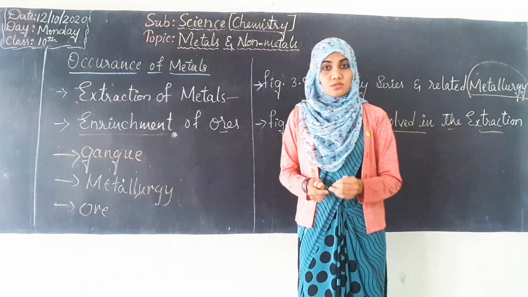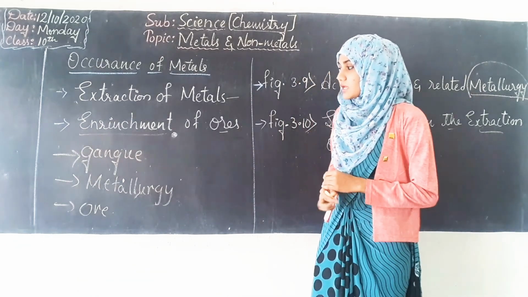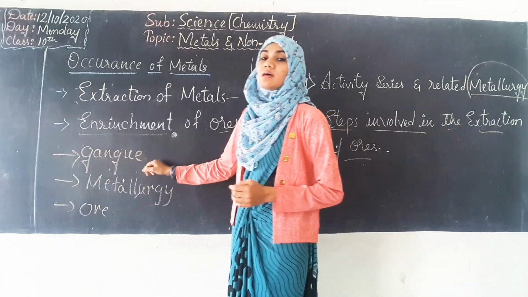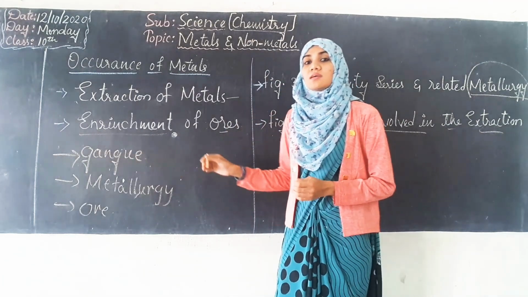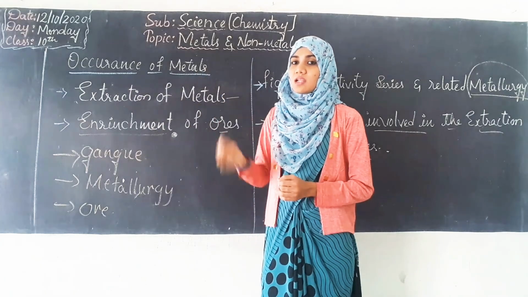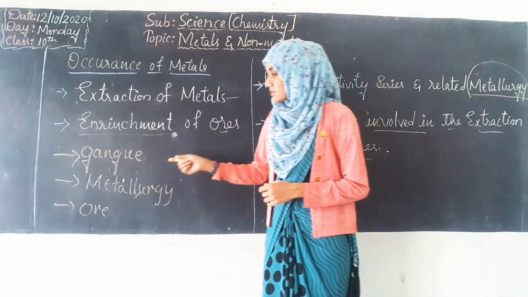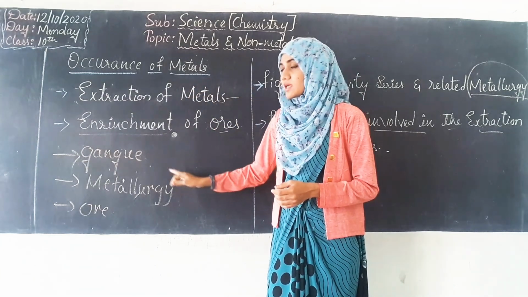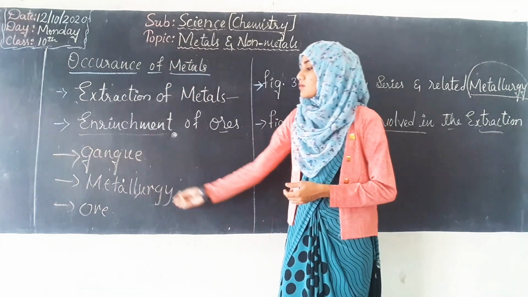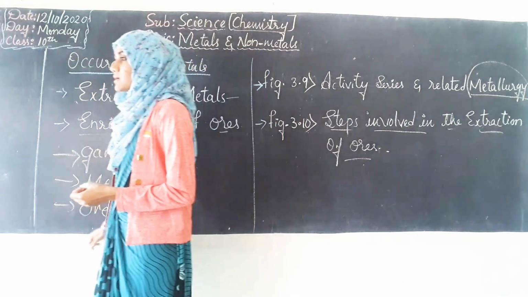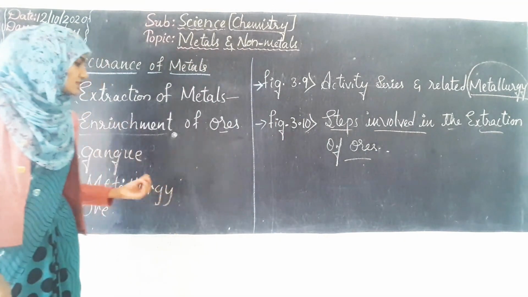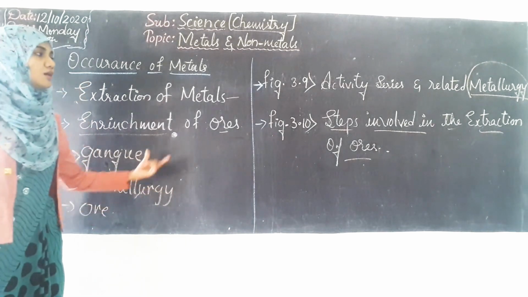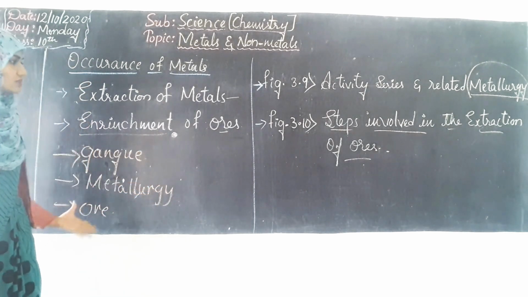Hope you have better understood these steps and these terms. What is meant by gangue? Gangue is nothing but the sand or soil particles present along with the ore. And what is meant by metallurgy? Metallurgy is the extraction of metals from their ore. Whereas what is ore? Ores are the profitable minerals present along with the metal elements. That is called ore.